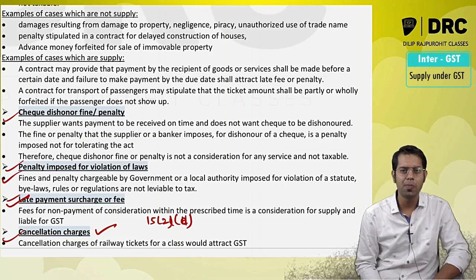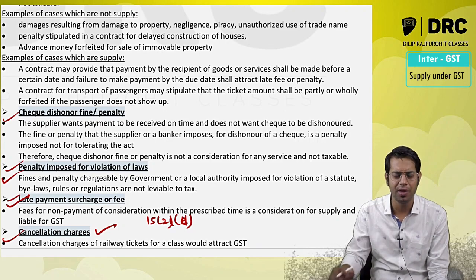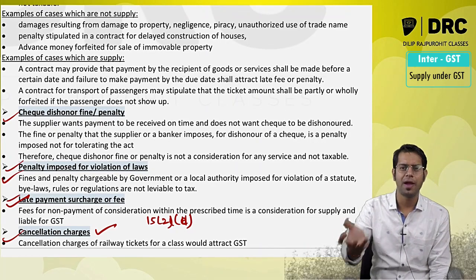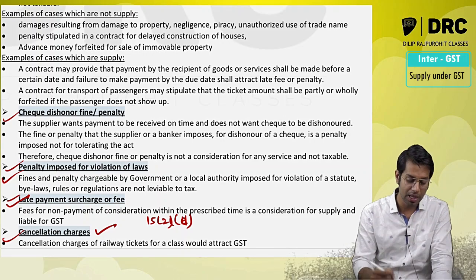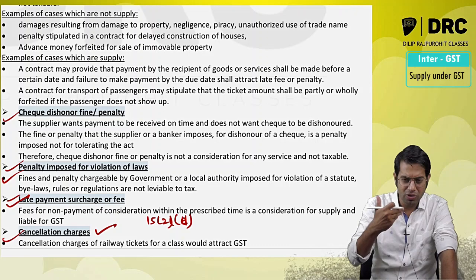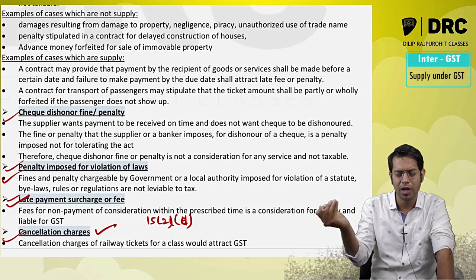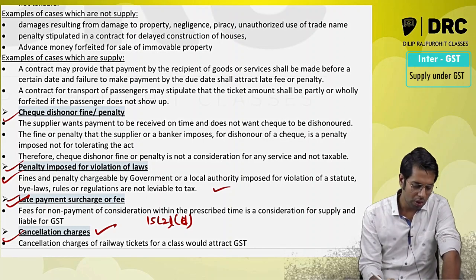A penalty imposed under any law is different. For example, you are violating traffic rules, or I am a factory violating pollution control rules. In this case there was no expressed or implied agreement because of which I am paying this penalty, so it will not be liable to tax.